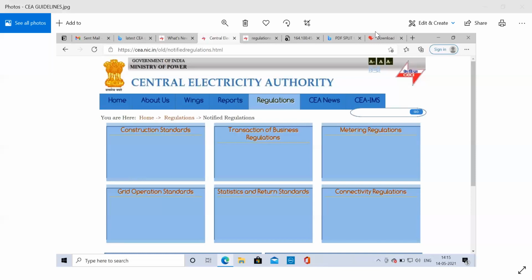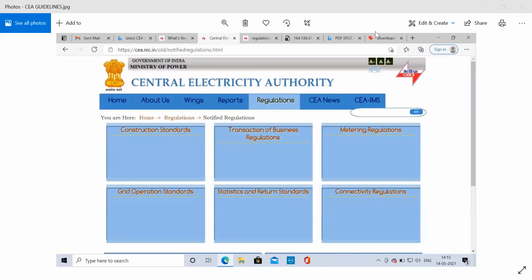The functions of this CEA are with reference to Section 73 of the Electricity Act 2003. All these things are designed with reference to Section 73 of the Electricity Act 2003. In one of the sessions, we have discussed in detail what exactly the Electricity Act 2003 is. Then the functions are also under Section 3 of the National Electricity Policy and Plan.